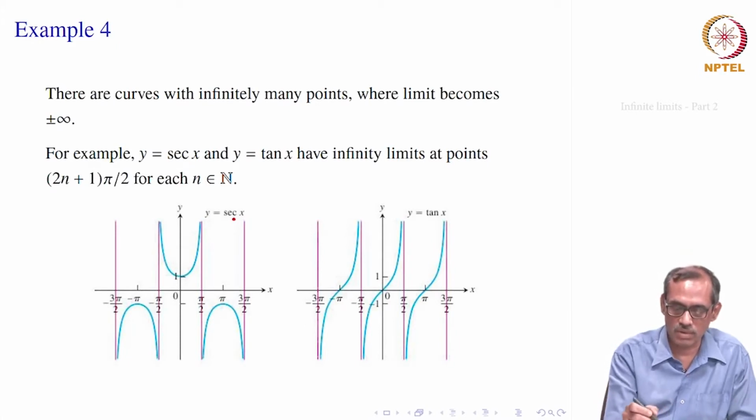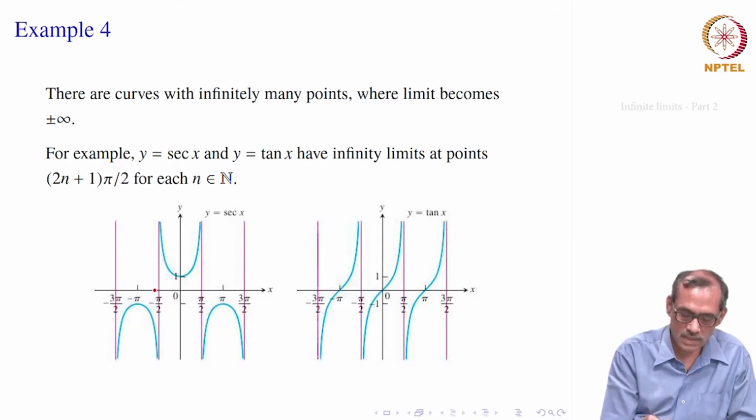So, let us say y equal to secant x. All these points, x equal to minus pi by 2, x equal to pi by 2, x equal to 3 pi by 2, and on the other side minus 3 pi by 2, are odd multiples of pi by 2. The line x equal to pi by 2 becomes an asymptote here, right.